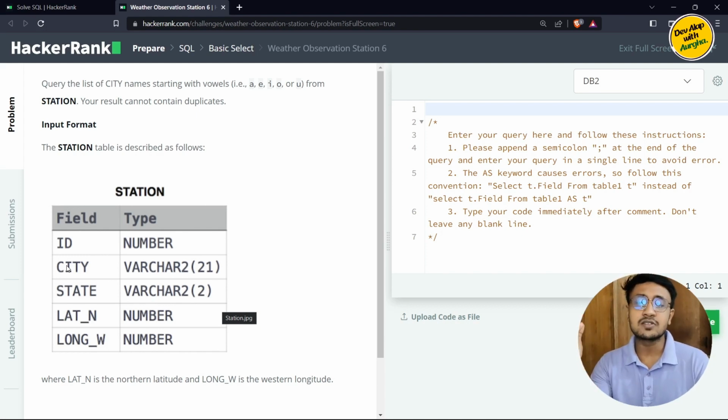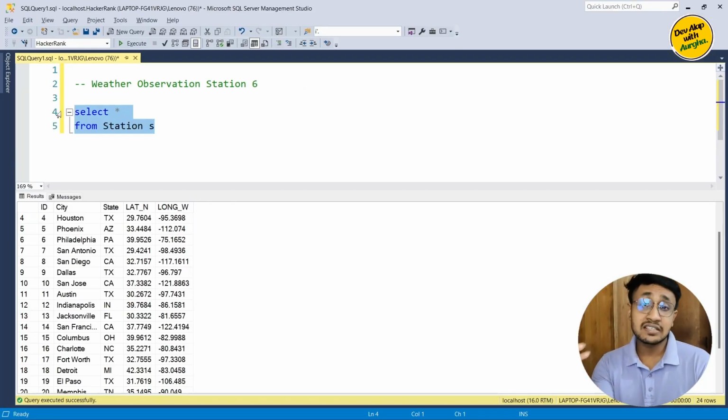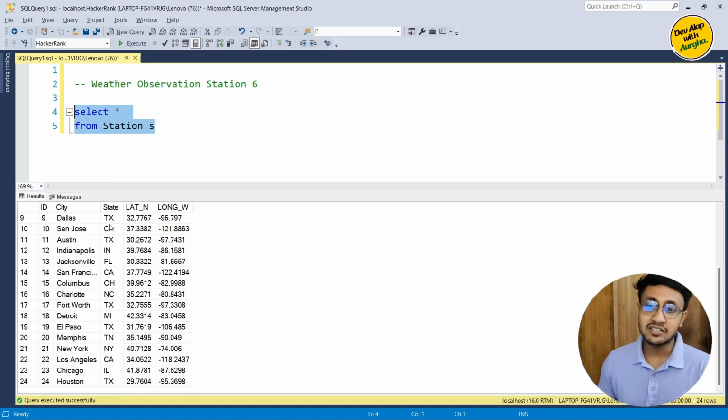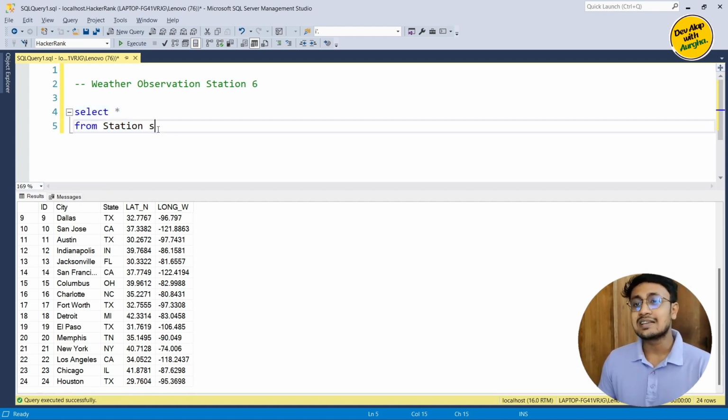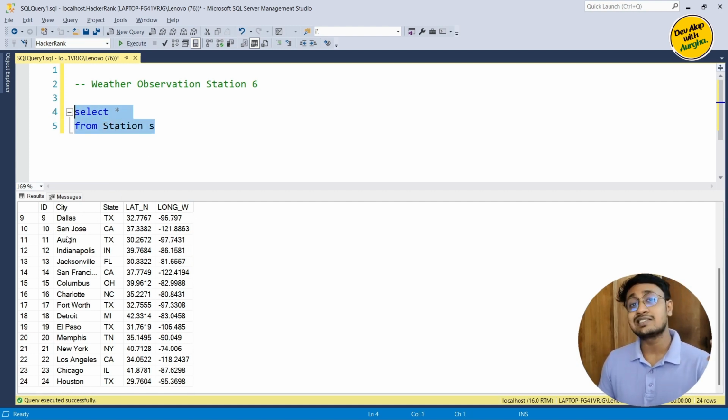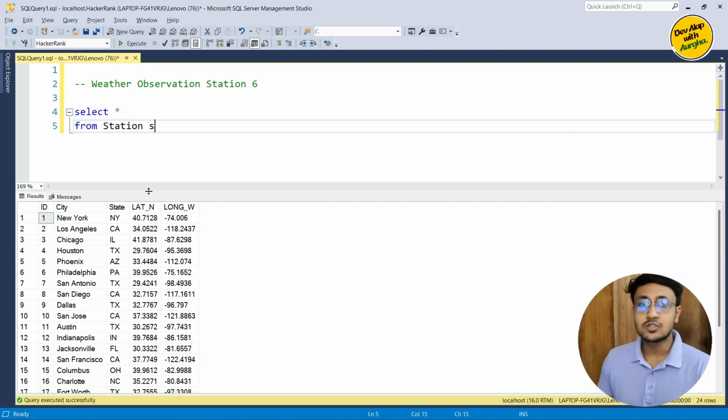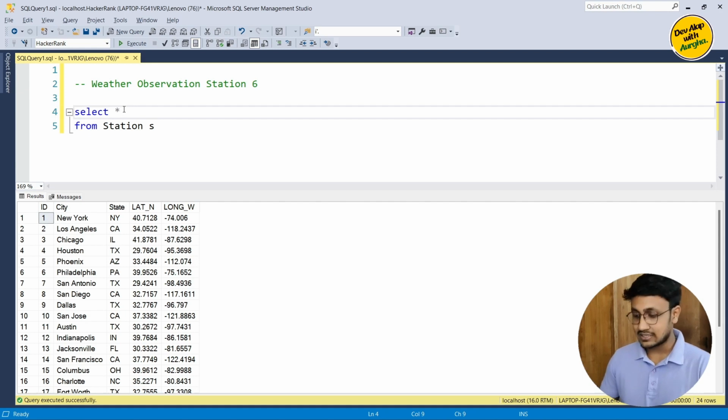So let's go to SQL Server Management Studio. I created a table which is exactly identical to the table in the problem statement, and I also inserted some dummy data. The table creation script and the insert script will be in my description. We'll only filter the city column, so let's say s.city, as we only need the city column.